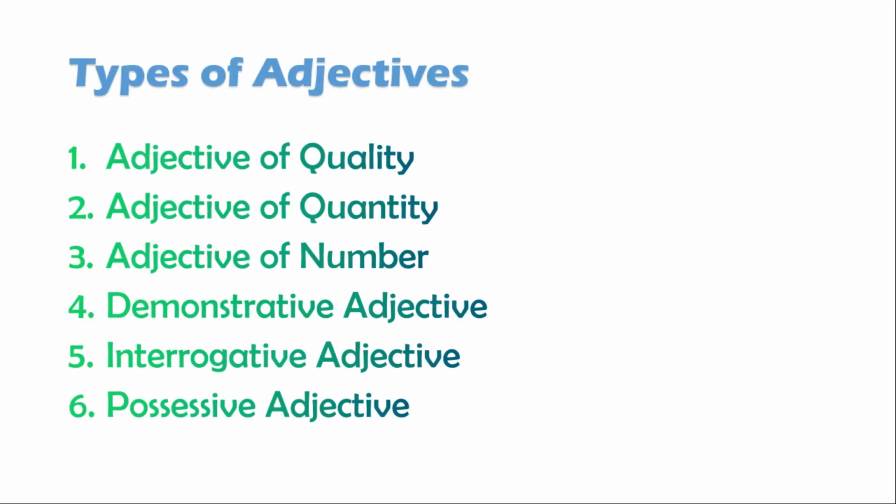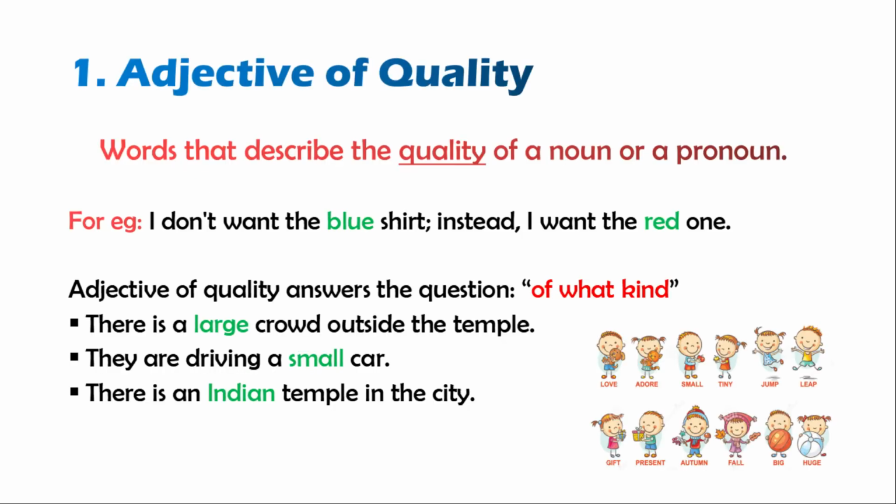There are 6 types of adjectives: Adjective of Quality, Adjective of Quantity, Adjective of Number, Demonstrative Adjective, Interrogative Adjective, and Possessive Adjective. Let's start with Adjective of Quality. Words that describe the quality of a noun or a pronoun is called Adjective of Quality.